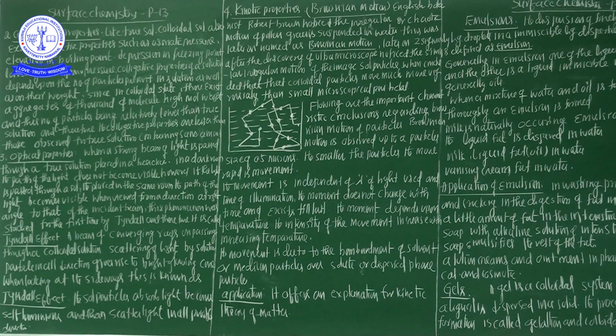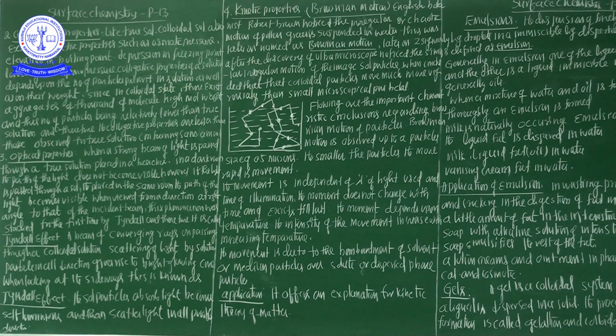The scattering of light depends upon three characteristics: the wavelength of the light used, the size of the particle, and the difference in the refractive index of the dispersed phase and the dispersion medium. For wavelength, scattering is directly proportional to 1 by lambda to the power 4.